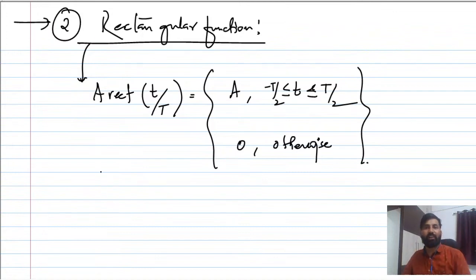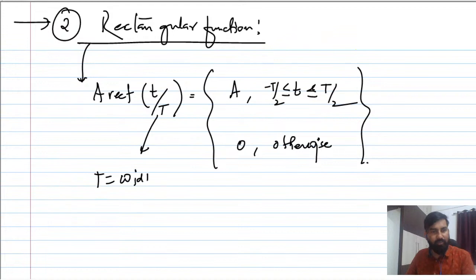So A rect(t/T). What is this capital T? This capital T is nothing but the width of the rectangle, and this A is the amplitude or height, you can say. This is very important to understand.